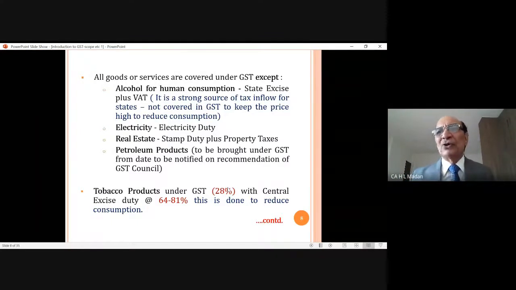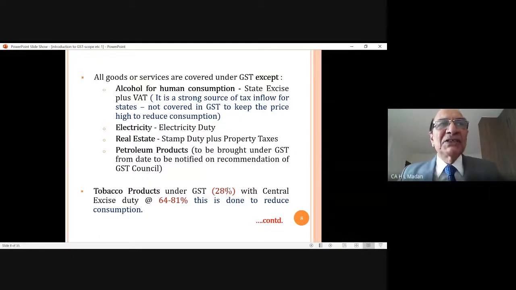This is also an item which is covered under GST, but with the highest rate, 28%. And along with that, the central government levies central excise duty on this item, ranging from 64% to 81%. This is done to reduce the consumption. The government wants that these items should be less consumed because these are not good for health.